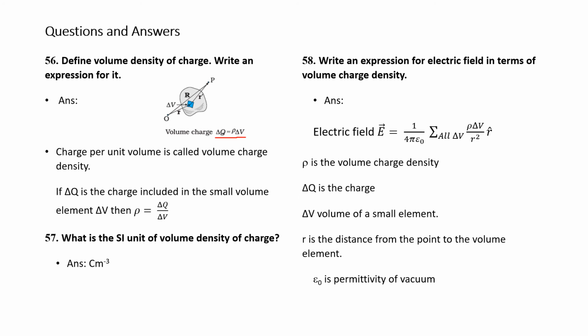So, for the entire volume, rho delta V divided by R square into R hat. That is the direction of R dash. Rho is the volume charge density, delta Q is the charge, and delta V is the volume of the small element, R is the distance of the point to the volume element, and epsilon naught is the permittivity of the vacuum. Please write down and practice it.